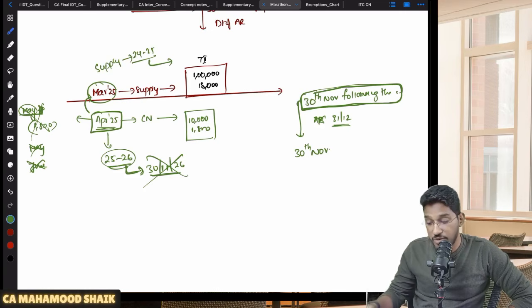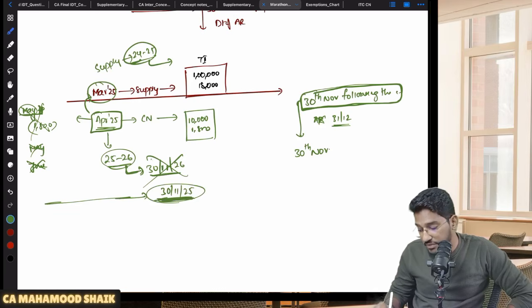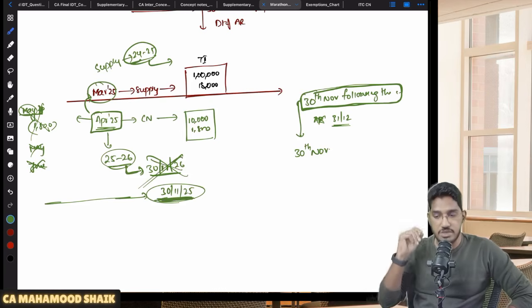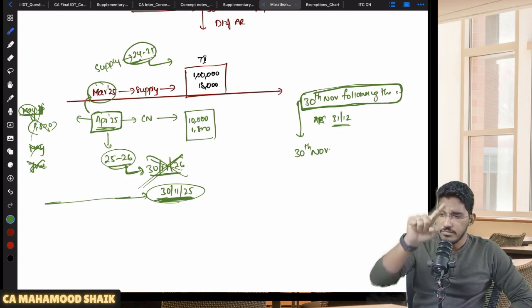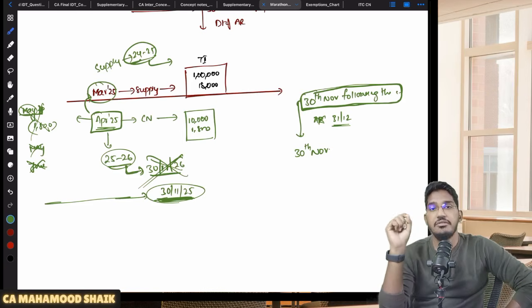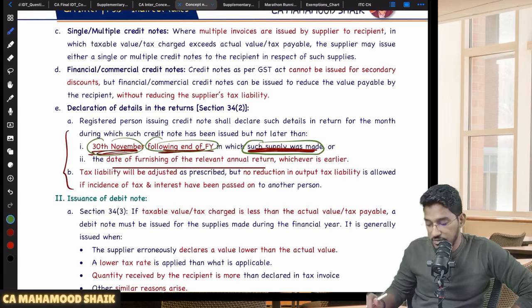Sir, what is 30th of November following the end of the financial year in which supply was made? 30th of November 2025 only. So the maximum time limit within which you can declare this credit note is 30th of November 2025, not 30th of November 2026. Clear? Because they have told it in the section, the maximum time limit for declaring the credit note in your return is 30th of November following the end of the financial year in which the supply has taken place, not in which the credit note has been given.